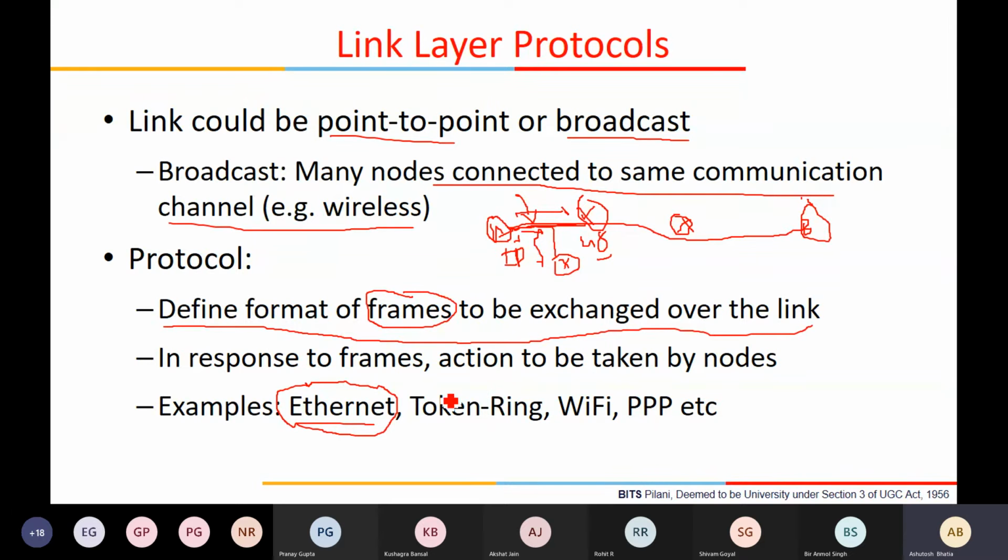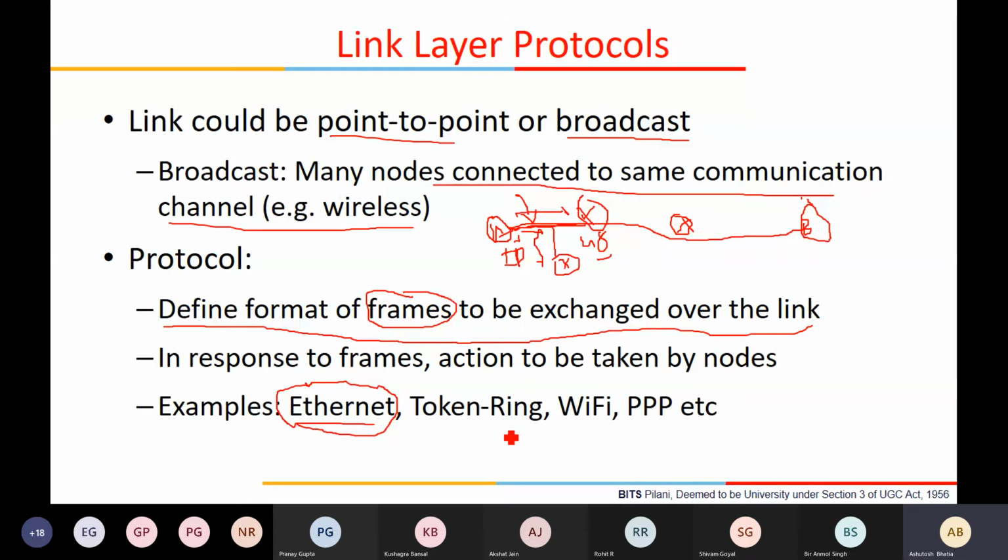He has been handling our IPC department, so he is probably the correct person to tell us whether the current technology is 100 gig. But I know that some progress is going on in the 100 gigabits per second. You can think of it as being able to download your movie in less than 1 second. So that kind of technology you can have. But Ethernet is only a LAN technology, local area network technology. It doesn't work for the internet, because on the internet there is a lot of routing and all those issues.